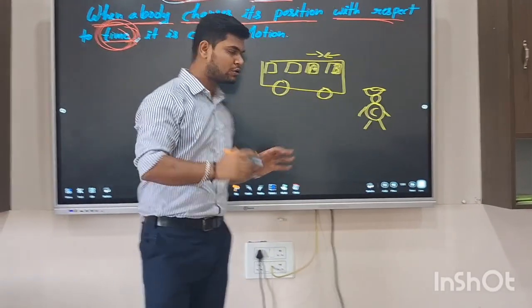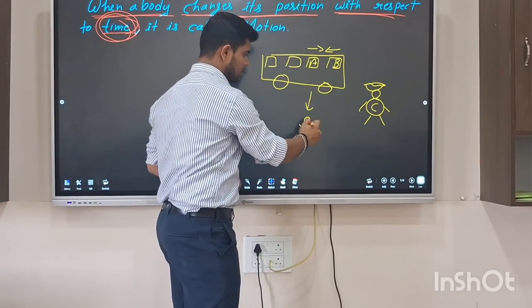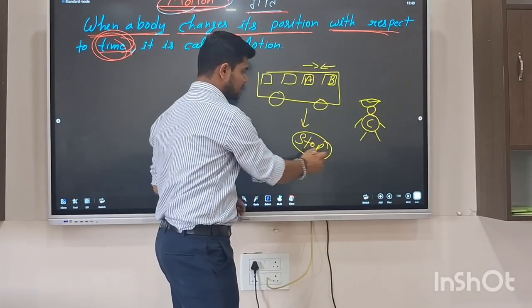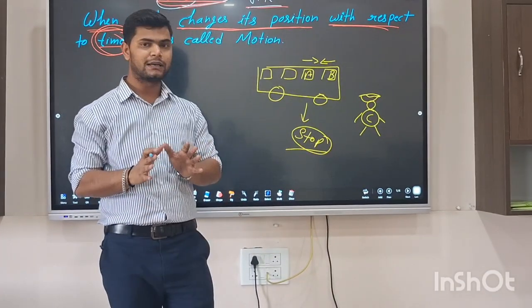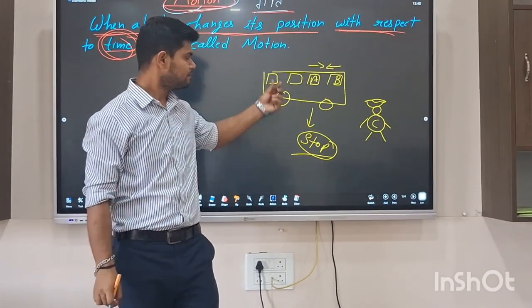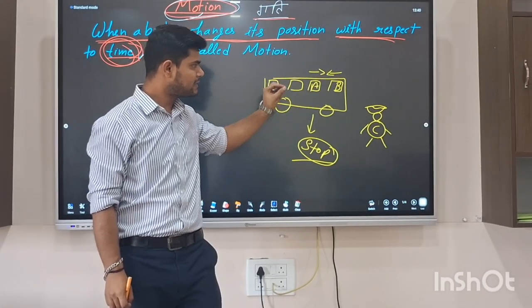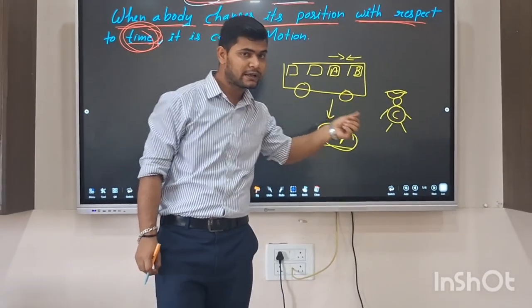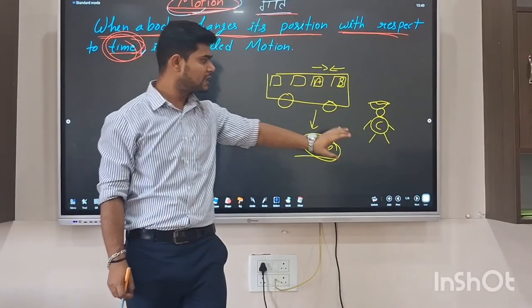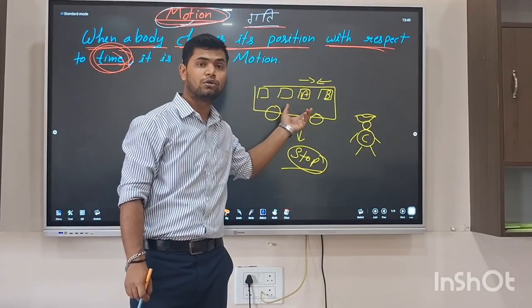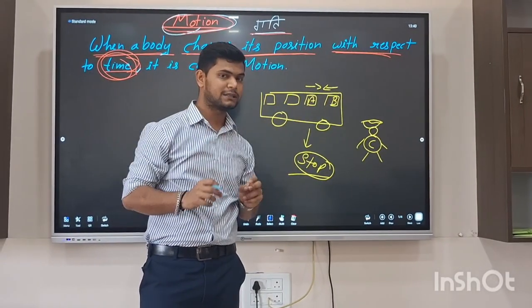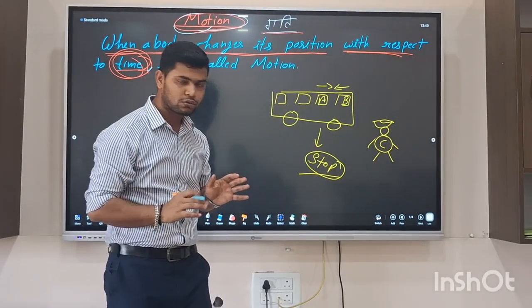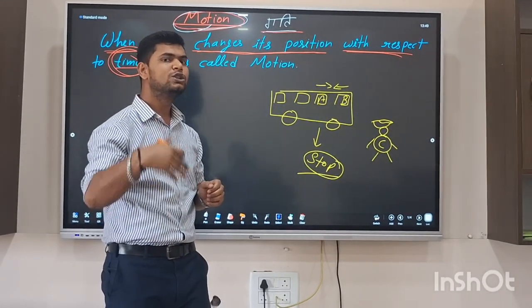So let's suppose the bus is here, stopping at the bus stop. At this time, A can see B and B is looking at A, and both can look at C and C can look at the bus. But here is the point. If you are moving, you are in motion.